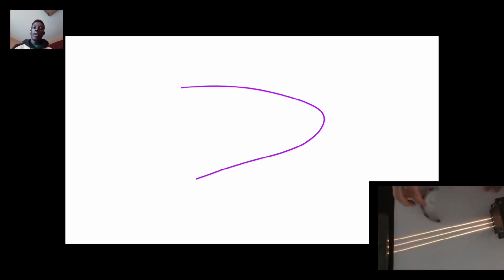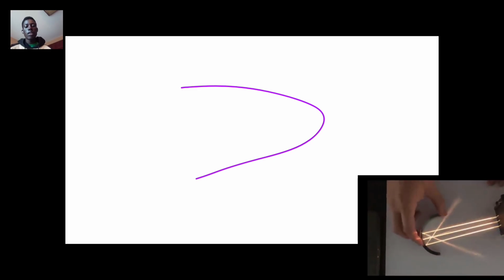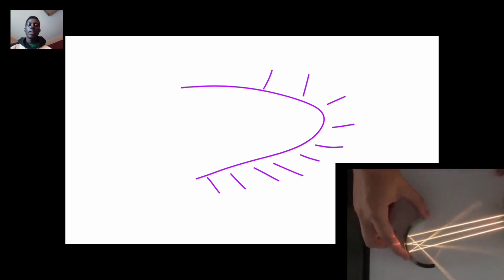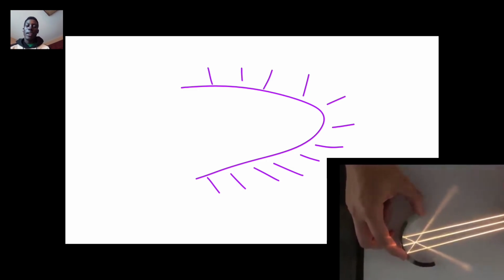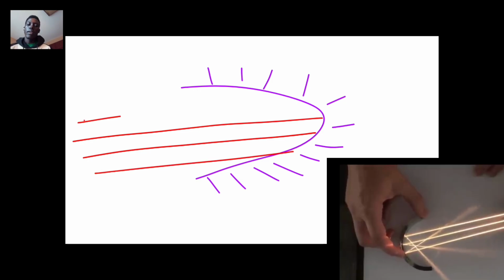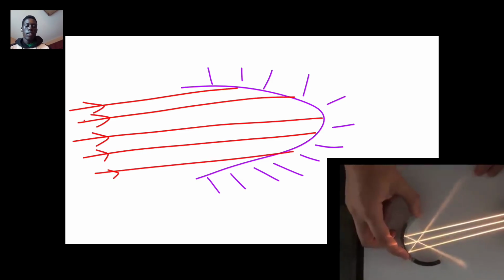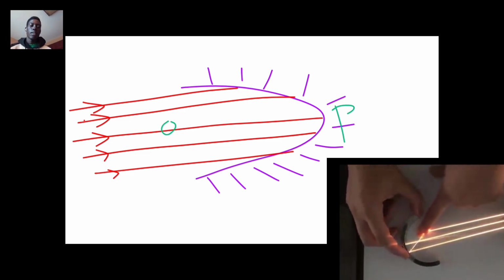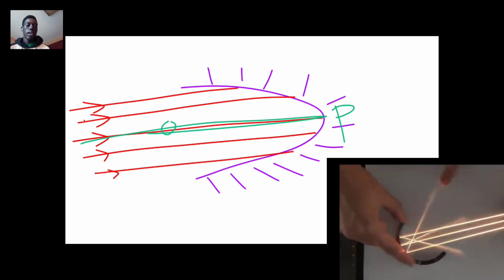For parabolic mirrors, they are just the same as concave mirrors, but due to the shape, they are not the same. The outer part is not shiny, but the inner part is shiny. The parallel rays here for parabolic mirrors are reflected in the same way as for concave mirrors. They all pass through the same focus. Let's say this is the focus and this is the pole. This ray here will be reflected along the principal axis.